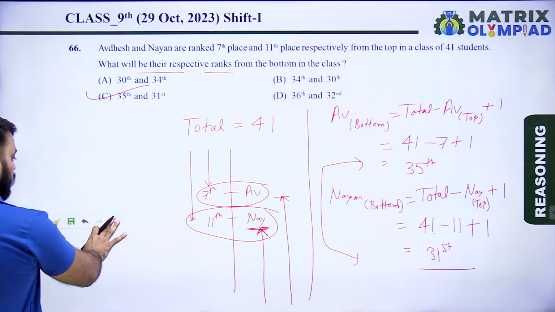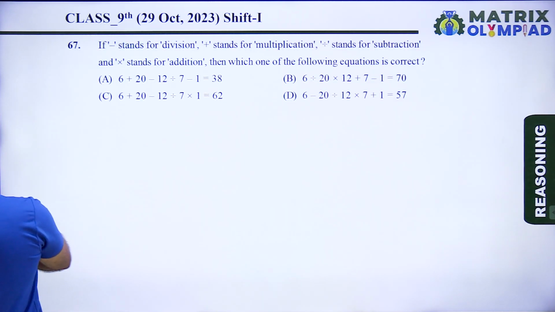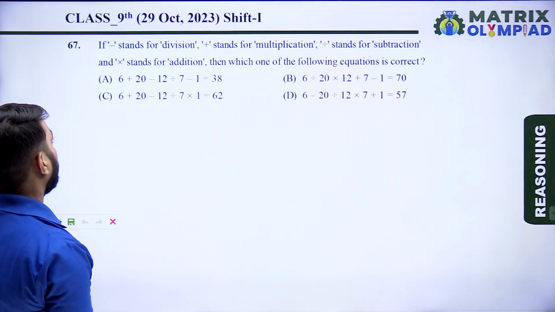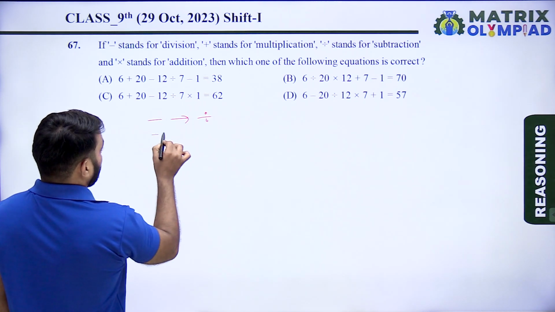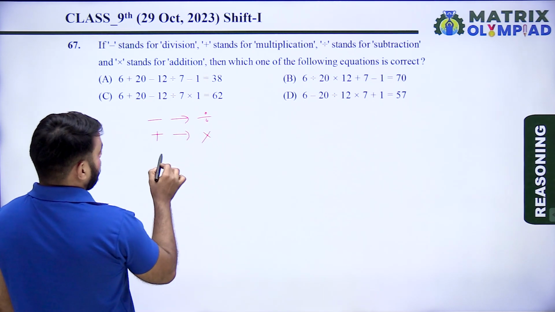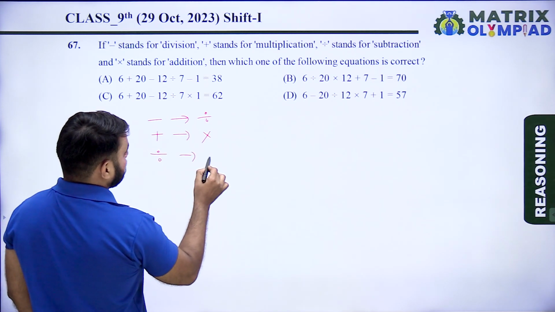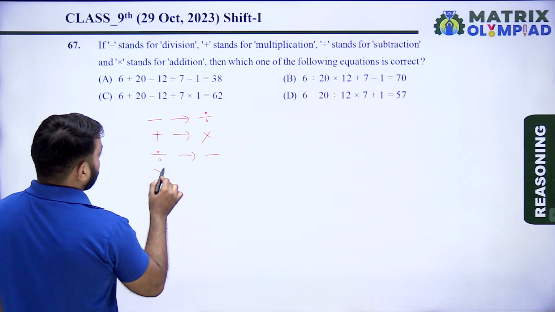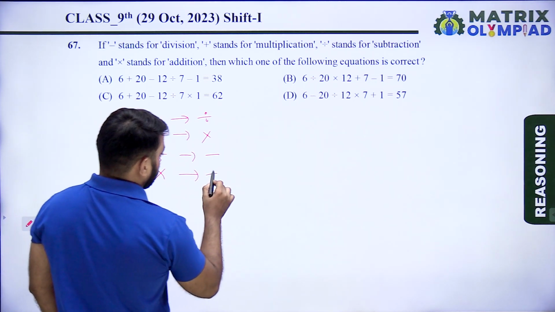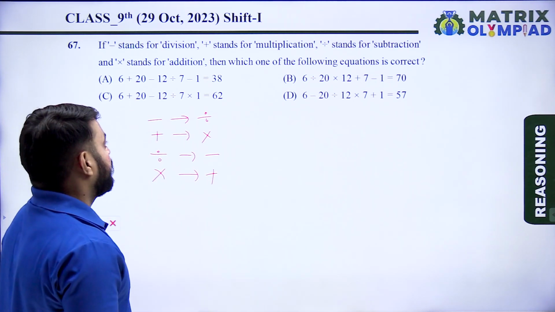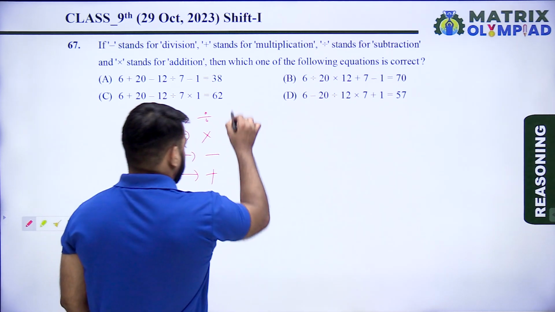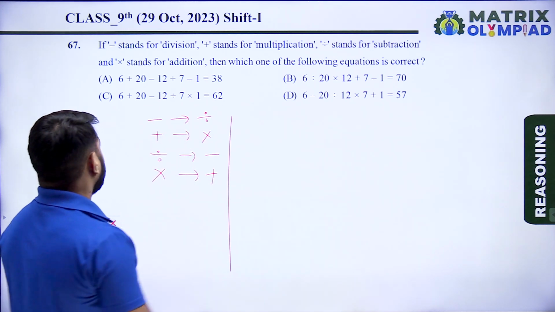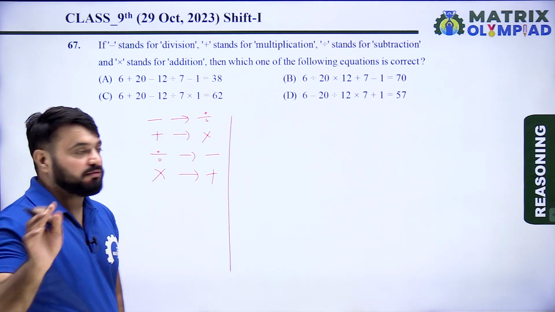So let's move on to the next question. The next question is question number 67. If minus stands for division, plus stands for multiplication, divide stands for subtraction, and multiply stands for addition, then which one of the following equations is correct? So the options are taken one by one.